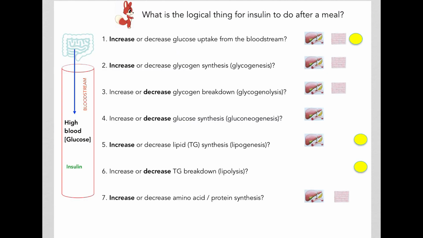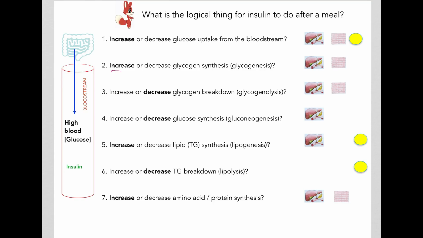Okay, and here are the answers. Insulin would increase glucose uptake from the bloodstream. That makes sense because there's a lot of glucose in the bloodstream that's coming from the diet. So it makes sense for insulin to stimulate glucose uptake into the liver cells, the muscle cells, the adipocytes, and the rest of the cells.